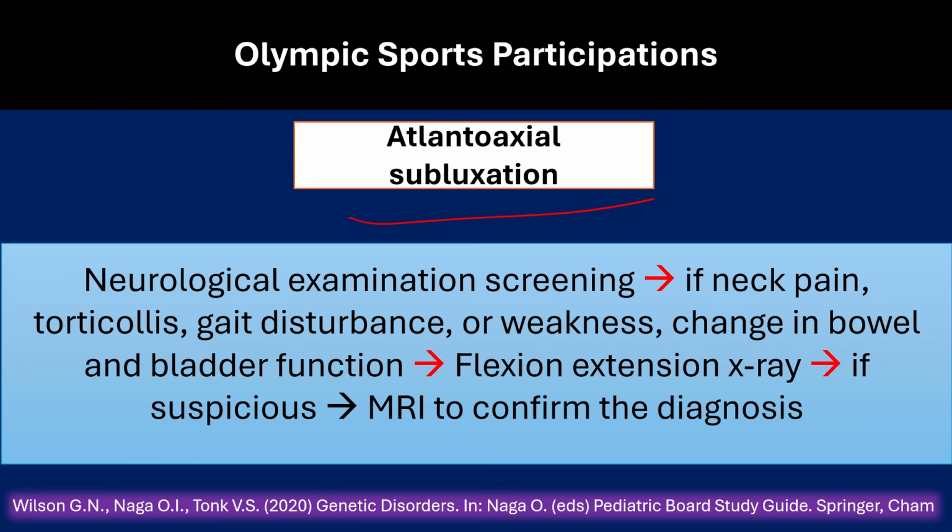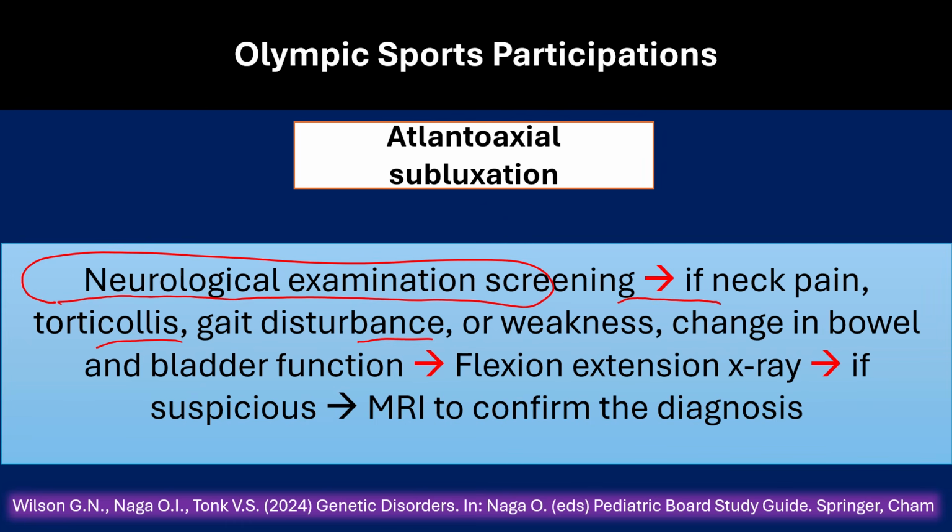Routine X-ray screening for atlantoaxial subluxation in asymptomatic children with Down syndrome is not recommended anymore. It is important to know. For the recommendation before participation in sports, especially contact sports, it is important to perform a neurological examination screening, not X-ray. Starting with X-ray is always the wrong answer. If the screening is positive, for example, neck pain, torticollis, gait disturbance, weakness, or change in bowel and bladder function, in this case, order flexion-extension X-ray. If the X-ray is suspicious, order MRI to confirm the diagnosis.